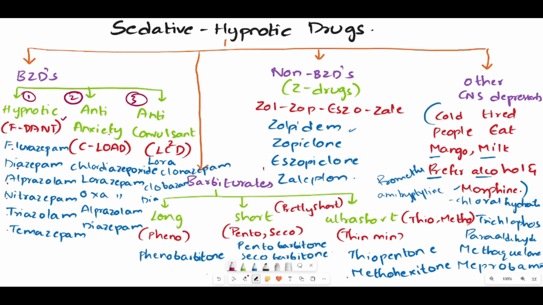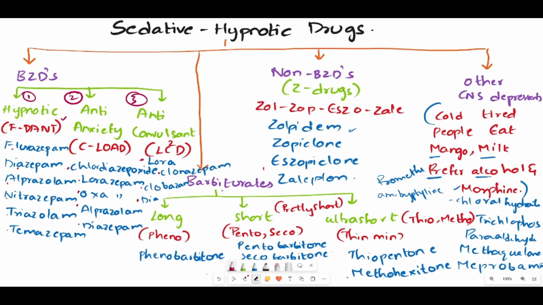And coming to the second class, in the anxiety, we have taken C-load. Here C means chlordiazepoxide, L means lorazepam, O means oxazepam, A means alprazolam, D means again diazepam. And in the anticonvulsant class, LCD is the trick, where L means lorazepam, C means clonazepam, one more C means clobazam, and D means diazepam.